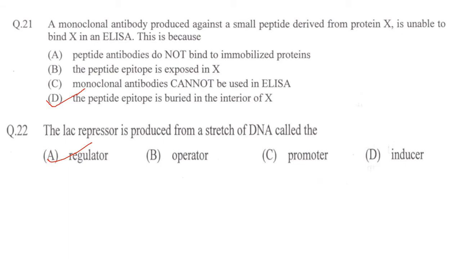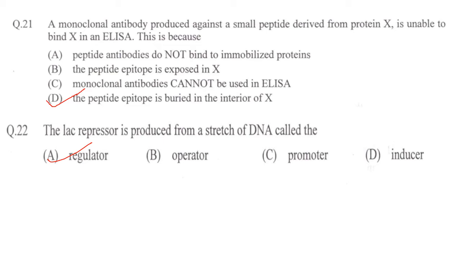Next one. A monoclonal antibody produced against a small peptide derived from protein X is unable to bind X in an ELISA. This is because, now they have given there is a protein X, then protein X is a small peptide of a bigger protein. A monoclonal antibody produced against a small peptide derived from protein X is unable to bind to X in ELISA. This is because